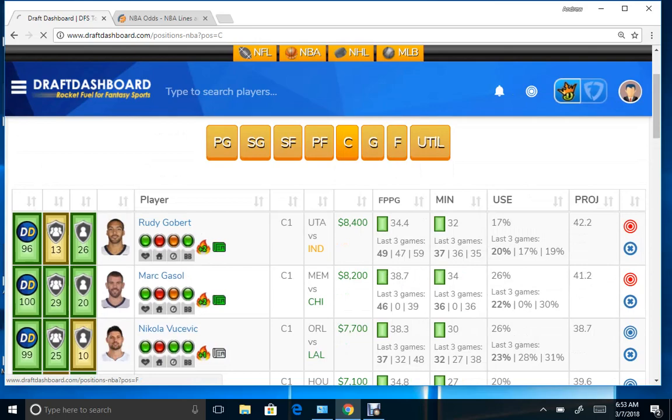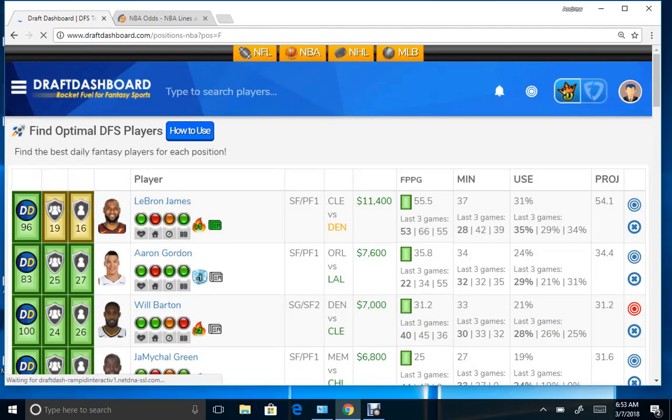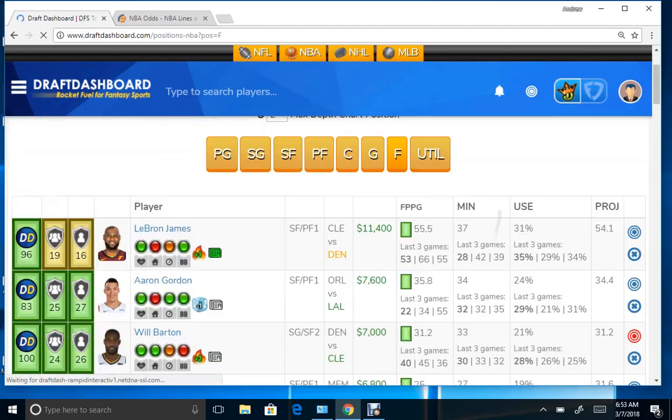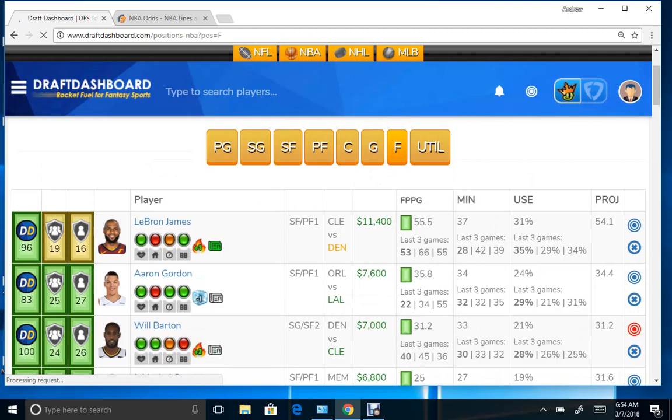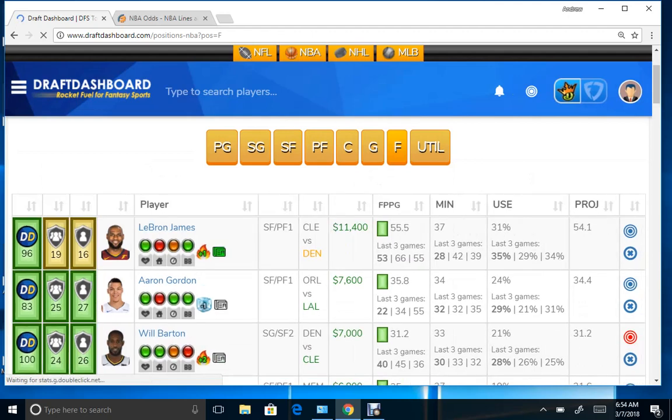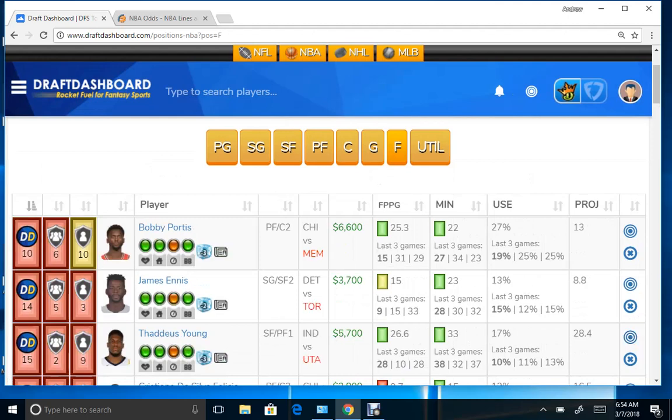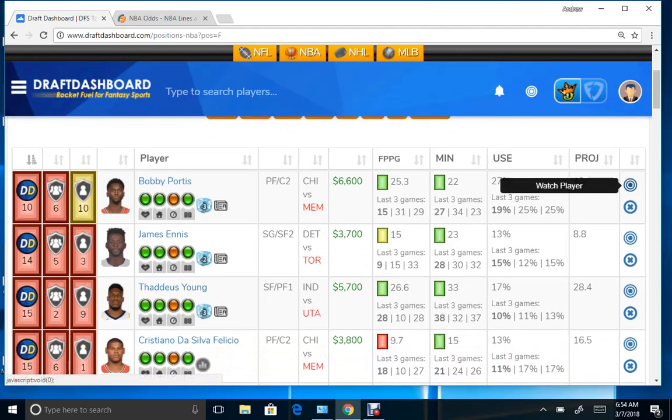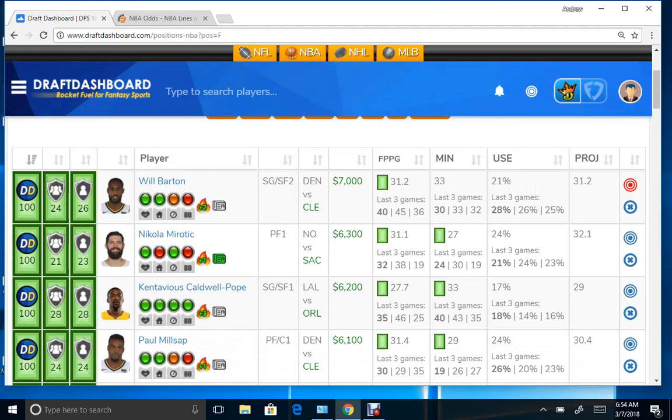and pick out a forward real quick. As we can go with the top ranking player again if you like, and like I said, go with someone that's on the bottom as well. Or you can arrange it this way. Bobby Portis, he's someone that actually has been picked up a lot in season-long type leagues, I suppose, that I noticed.